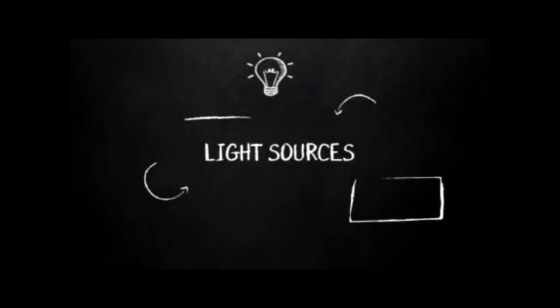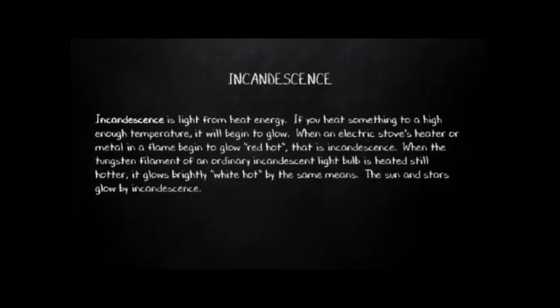Light sources. Incandescence. Incandescence is also called black body radiation. It is the emission of light from a hot body as a result of its temperature. It involves the vibration of entire atoms. Sunlight, regular light bulbs, and fires are all incandescent sources of light.